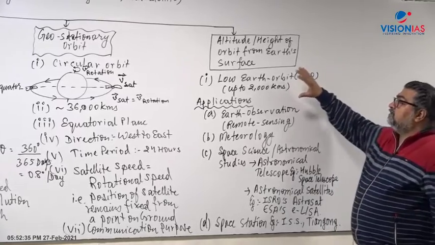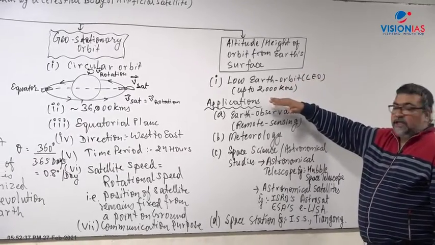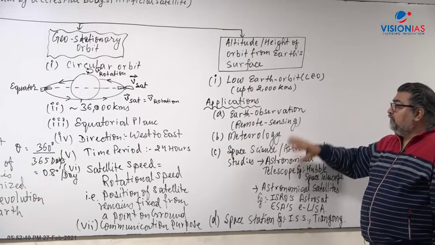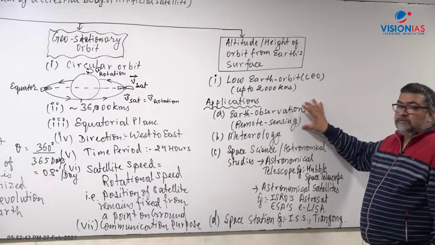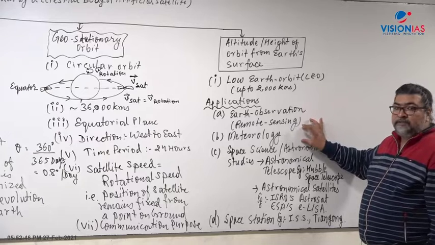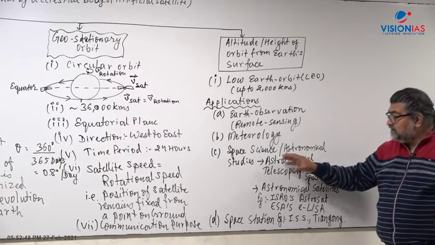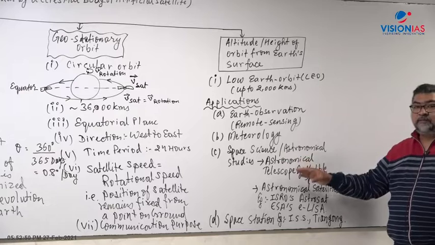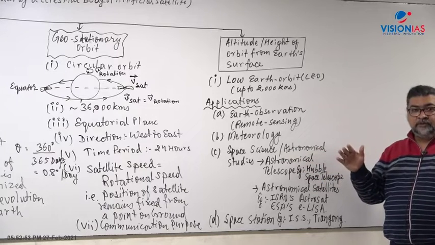Low Earth orbit is up to 2000 kilometers. It has got several applications. First major application is Earth observation, what we call remote sensing. Second, it can be for climate or meteorological studies. Third, it can be space science and astronomical studies. For example, there can be astronomical telescope.